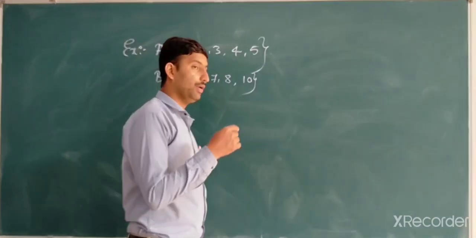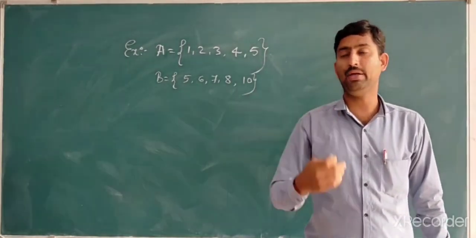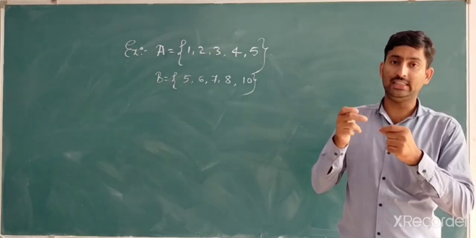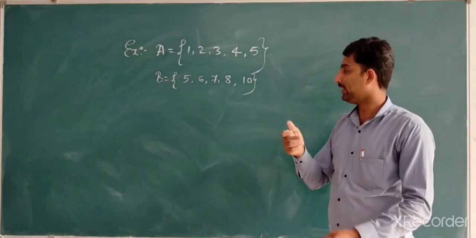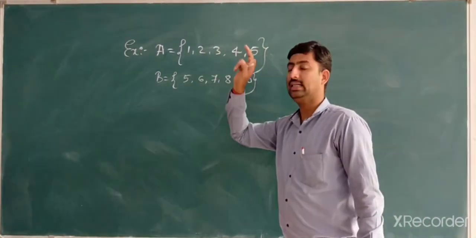Intersection tells us that we have to count the elements which are common to both A and B. If you take an element which is in A, that element should belong to the set B. If you take an element which is in B, that element should be present in the set A.